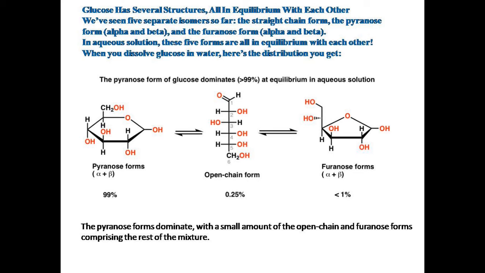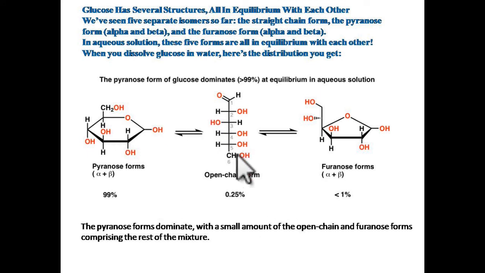One is the chain form and another is the cyclic form, but cyclic forms are of two types: pyranose and furanose. Pyranose again gives two types of isomer, alpha and beta, and furanose also gives two isomers, alpha and beta furanose. So when glucose is dissolved in water, it gives five types of structure, and these are all present in equilibrium.